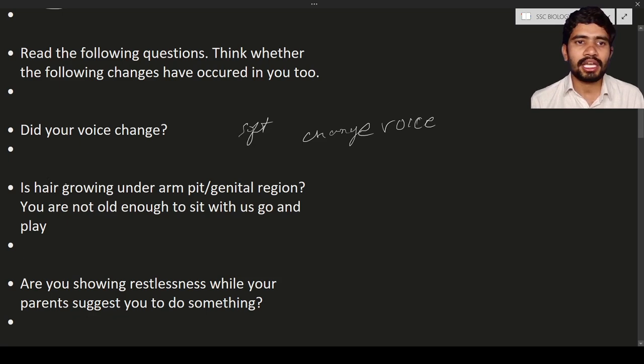Is hair growing under the armpits and genital region? That is nothing but, you are not old enough to sit with us, go and play, and so on. Generally the parents will say, do not sit with us, go and play outside, and so on. It is one of the small, normal things said by parents.